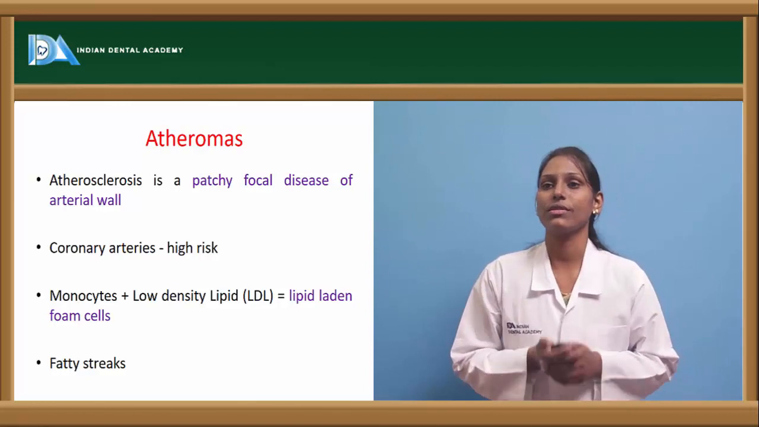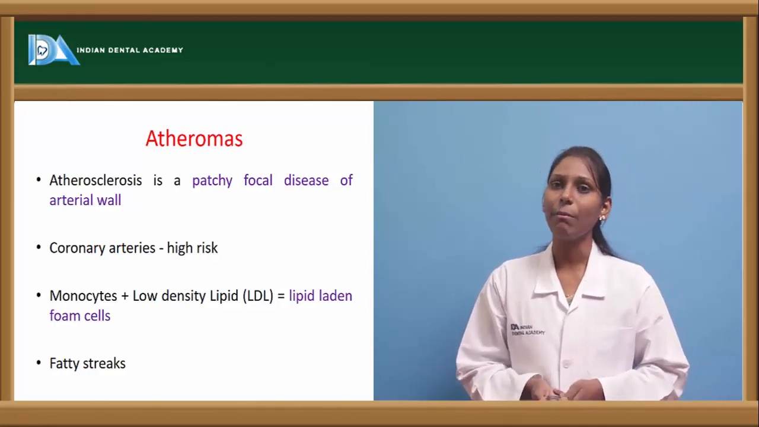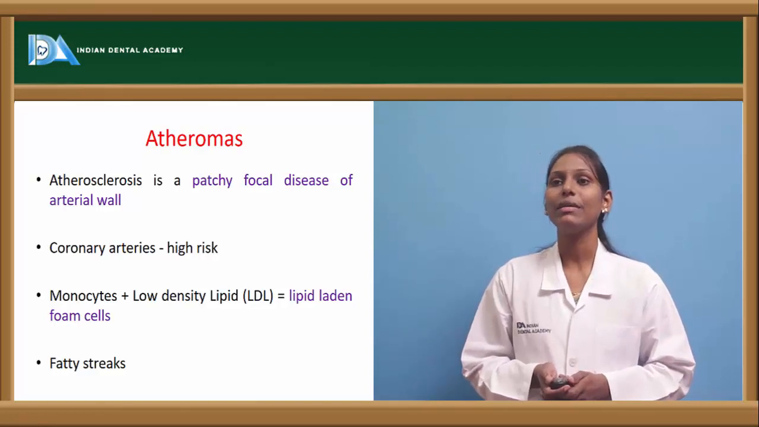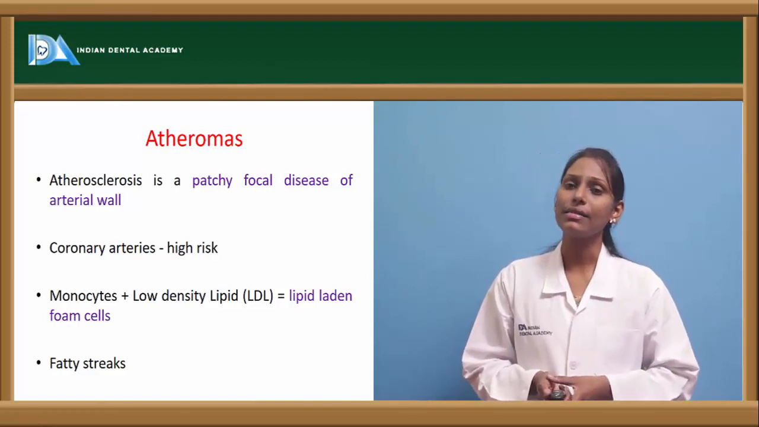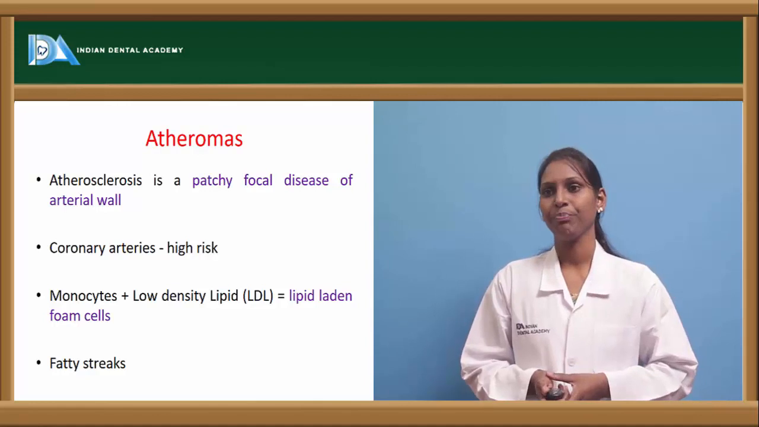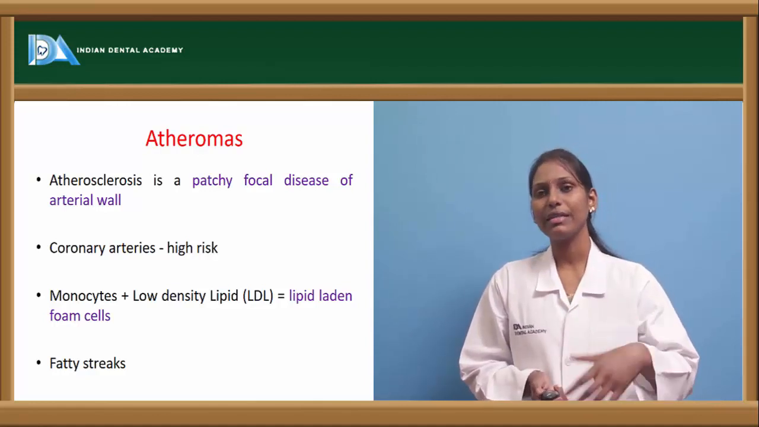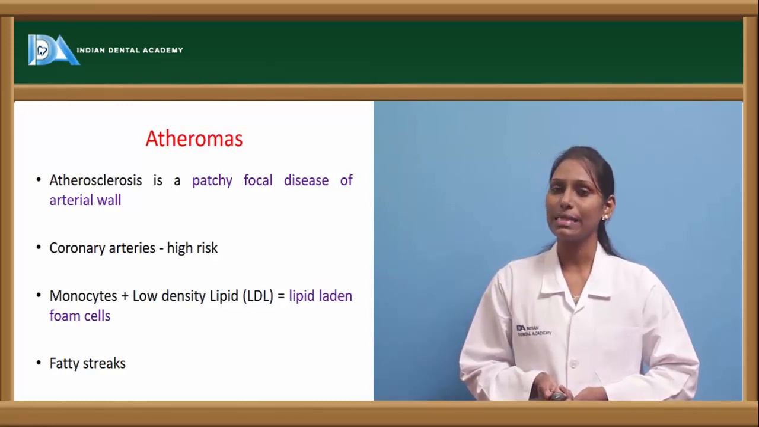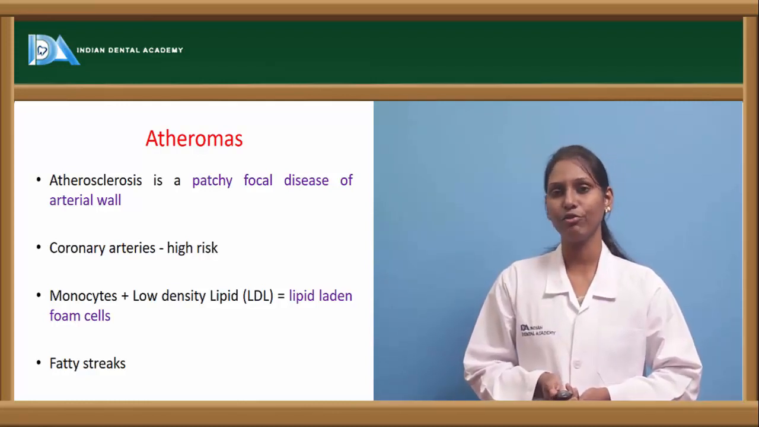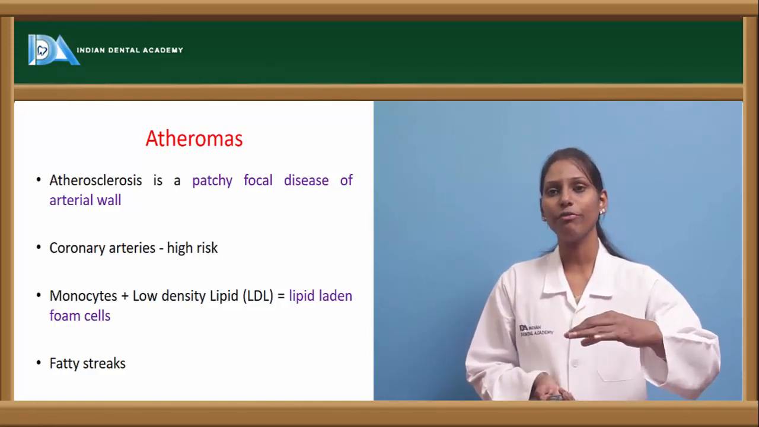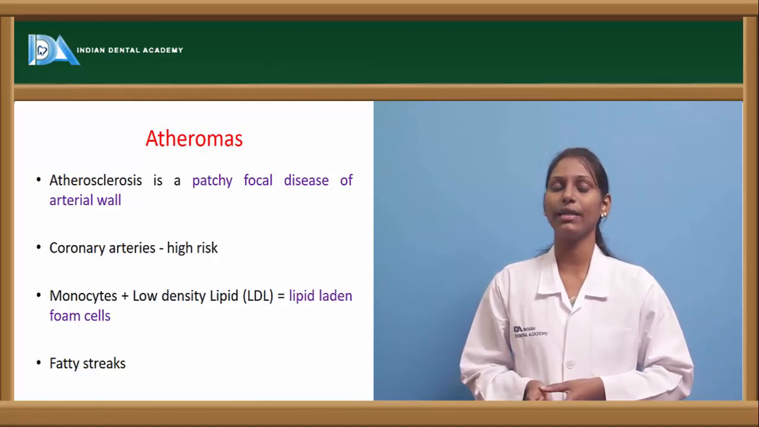What is atherosclerosis? Atherosclerosis is nothing but a patchy focal disease of the arterial wall. Here, coronary arteries are usually at higher risk from atheromas, whereas the radial and mammary arteries are usually not much affected. Whenever there is hyperlipidemia within the blood, monocytes will absorb the low density lipids, forming lipid-laden foam cells. And these lipid-laden foam cells, in the flow of blood, will migrate towards the arterial wall and get deposited there.